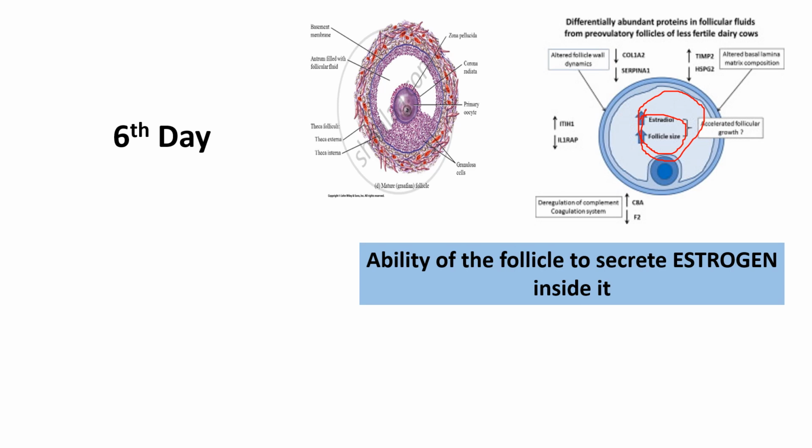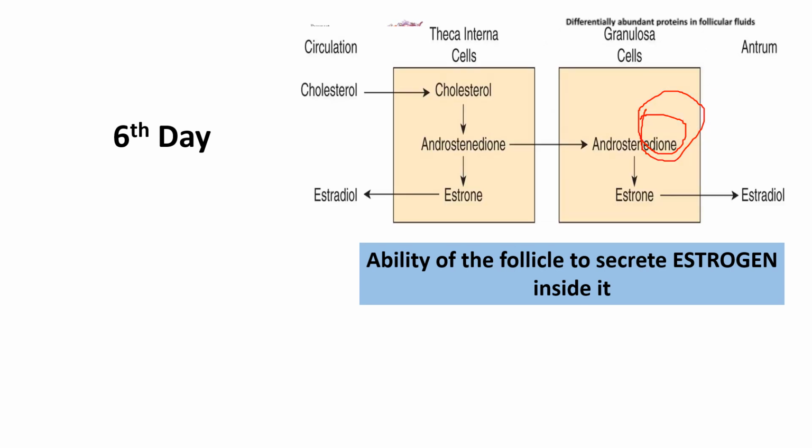Now the question arises, from where does this estrogen come? The theca interna cells have the LH receptor. So LH binds with this receptor, and within the theca interna, cholesterol will be converted to androstenedione. But these cells do not have the enzyme aromatase. The aromatase enzyme is present in the granulosa cell. So as aromatase is absent, theca interna cannot form estrogen from this androgen, androstenedione. So androstenedione moves from the theca cell to the granulosa cell.